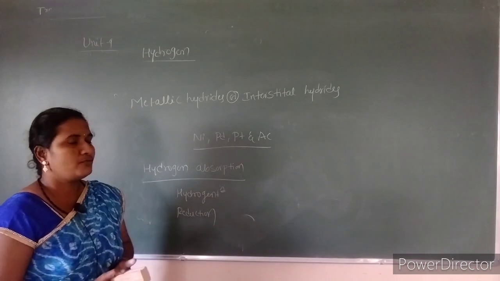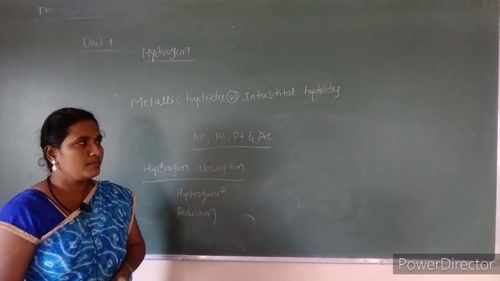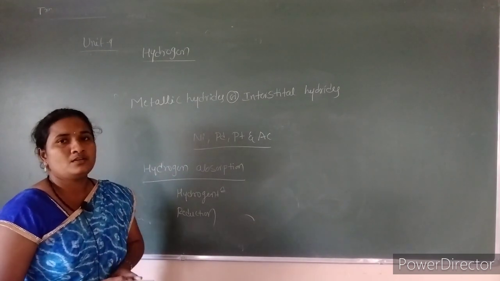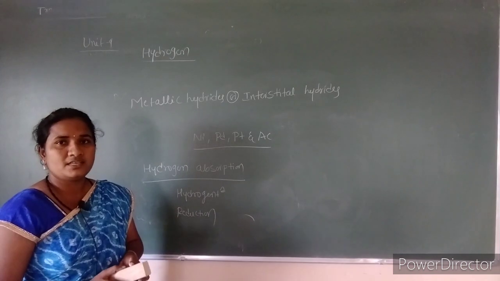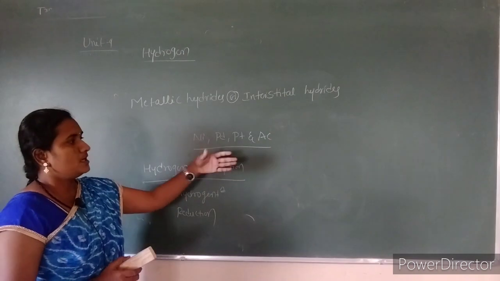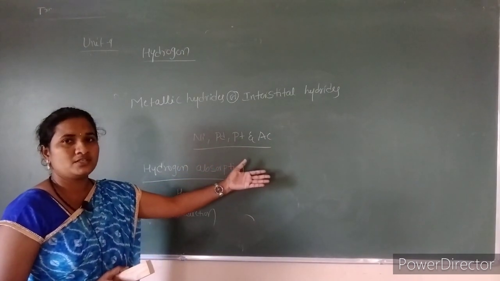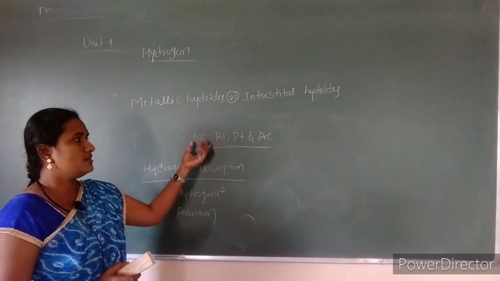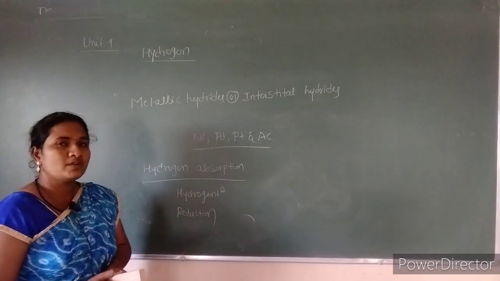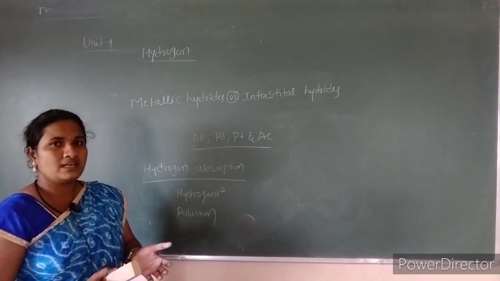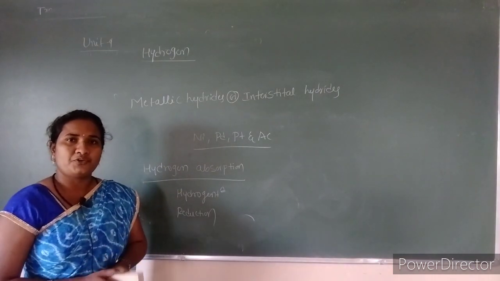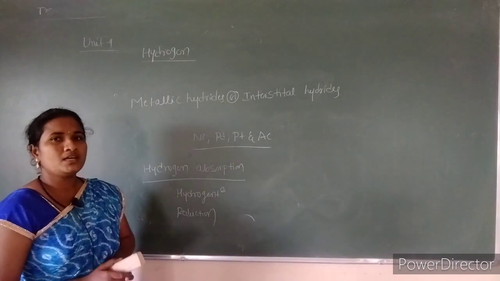So metallic hydrides are formed with the d and f block elements, and these are also called interstitial because in old days it was thought that hydrogen occupies the interstitial position, but in recent studies they show non-occupation of hydrogen at the interstitial site. For example, in the case of nickel, palladium, platinum and actinium complexes. It also shows heat conducting property as well as electrical conductivity, and the hydrogen absorption phenomenon. So this is about the metallic hydrides.